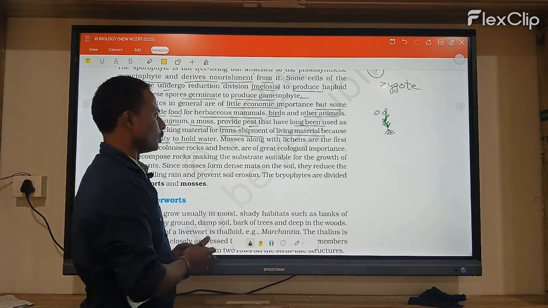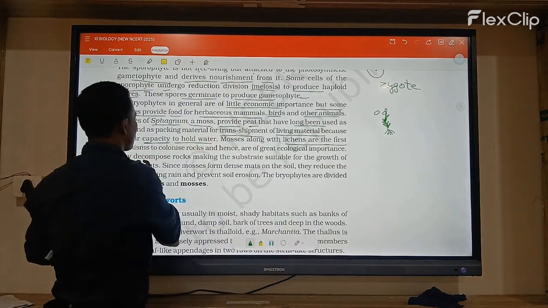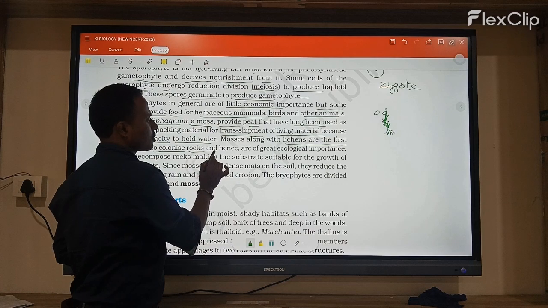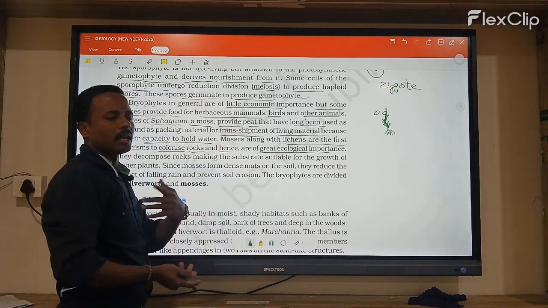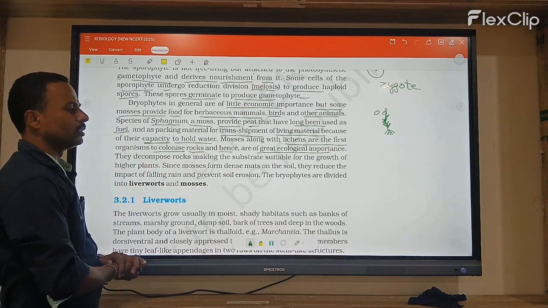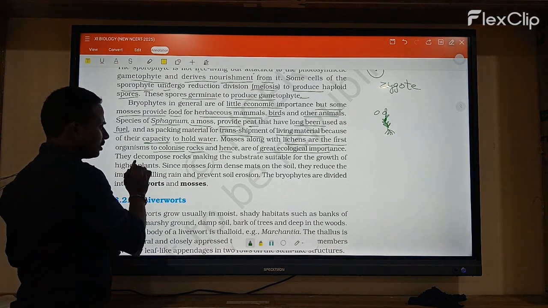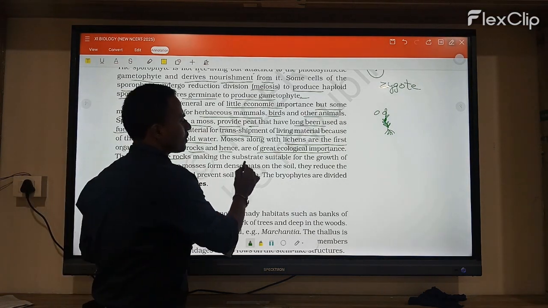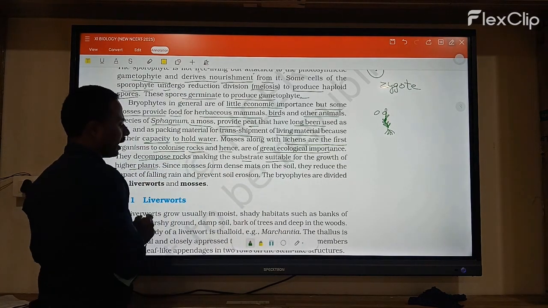And mosses, along with lichens, are the first organisms to colonize rocks, and hence they are of great ecological importance. They are decomposers of rocks, making a substance that is suitable for the growth of higher plants.